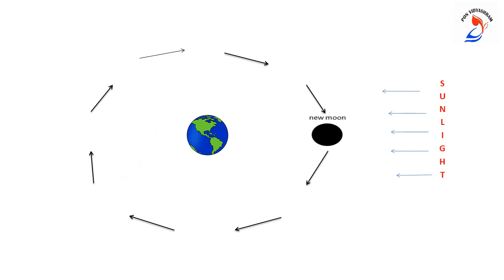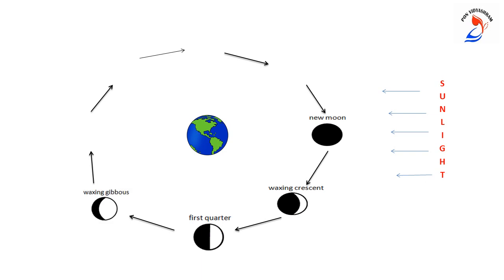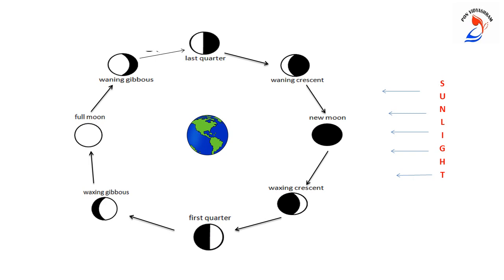Now children, let's see the phases of the moon. We start from the new moon. Next is the waxing crescent. Then comes the first quarter. Then the waxing gibbous, full moon, waning gibbous, then the last quarter, and then waning crescent and back to new moon. Now children, I'll tell you what is a waxing moon and what is a waning moon.